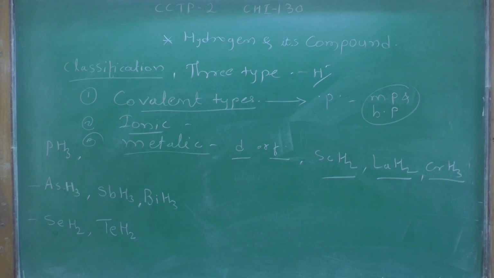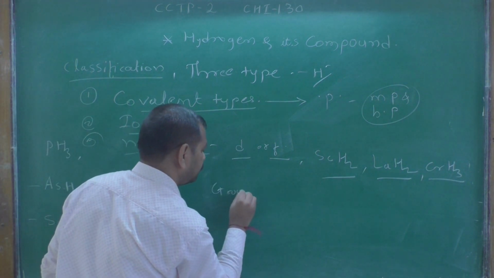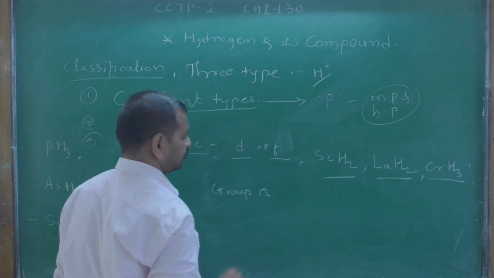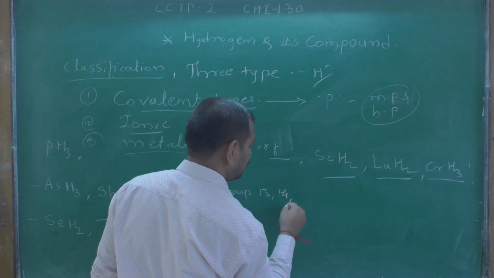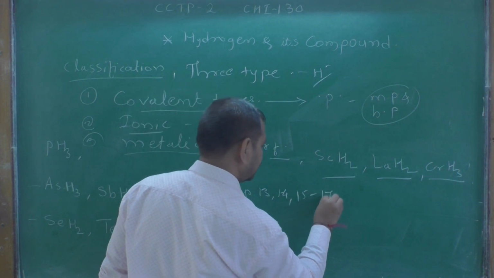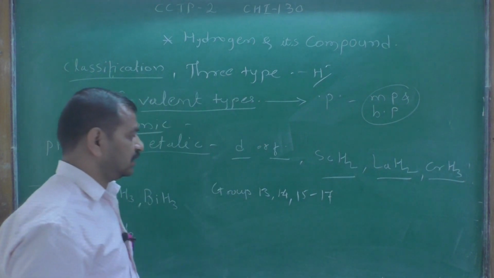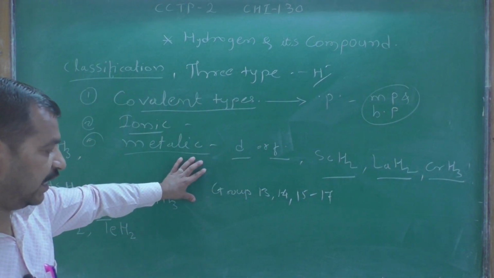Next we discuss groups 13, 14, 15 to 17, which consist of hydrides.